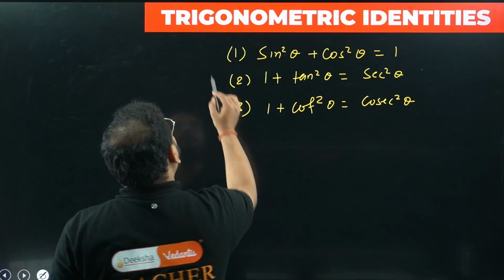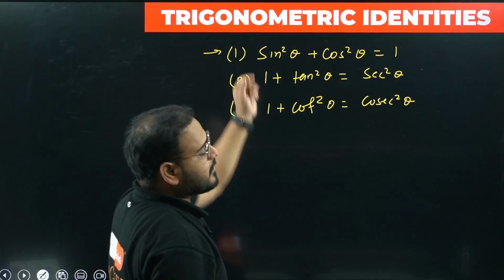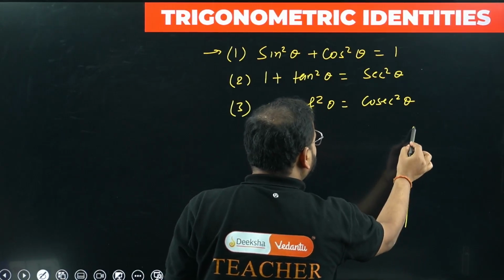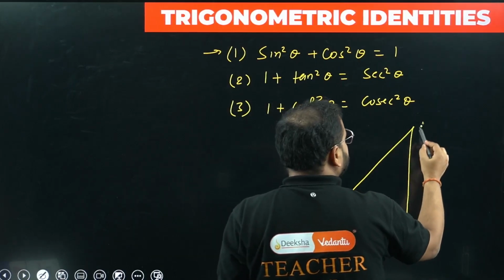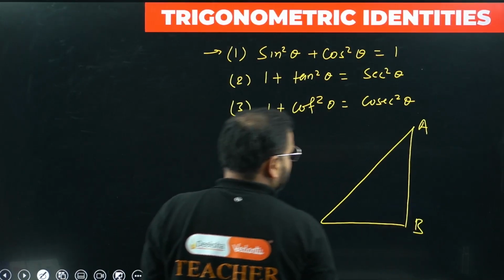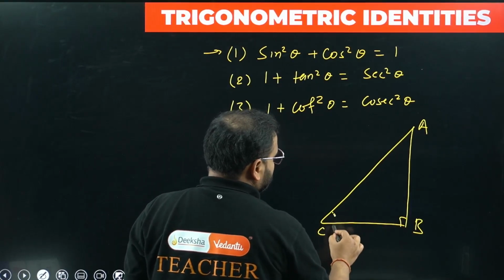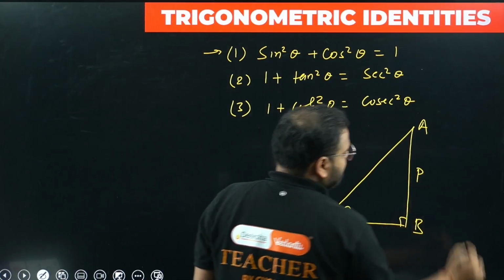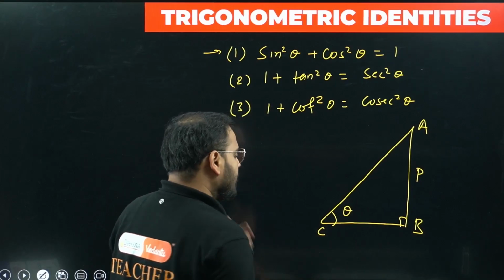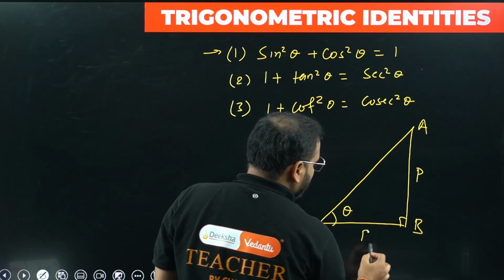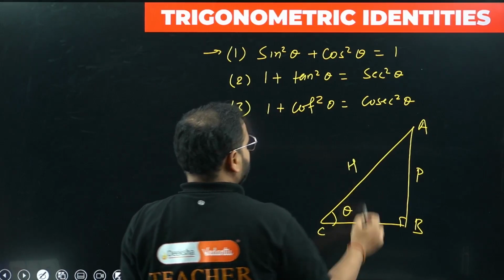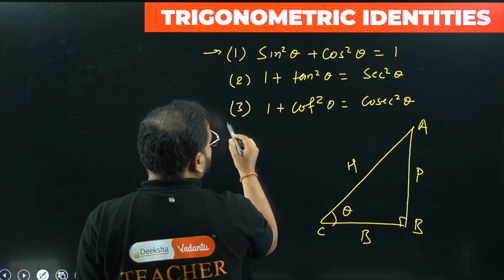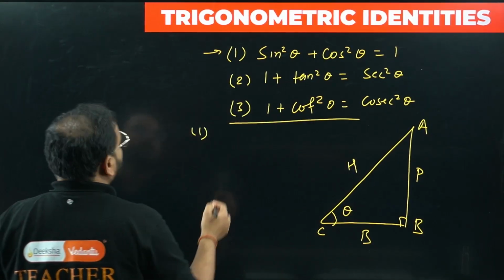I'll give you the proof for the first identity. The other two can be derived using the first identity itself. If I draw a right angle triangle ABC, with right angle at point B, and call this angle theta, then AB is the opposite or perpendicular, which I write as P. BC is the base or adjacent, and AC is the hypotenuse. I'm proving the first identity, so have a look with me. For the first one, how do you write sin theta?